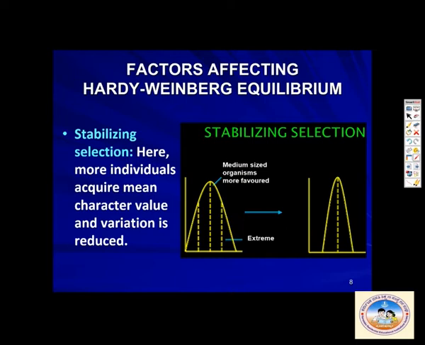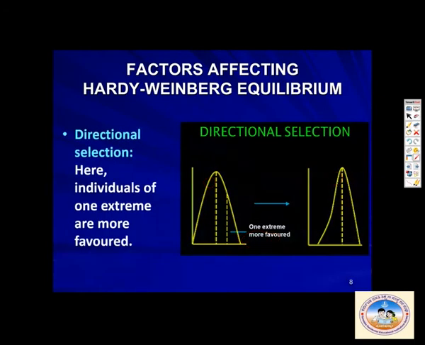So what is happening? These are the extreme ones. These are the medium sized ones. So it is favoring the medium sized one. This is most favored. So what is happening? There are no extreme ones here. Only the medium ones are surviving. So here we acquire the mean character value and the variation is reduced. Understand this, this is very important. Stabilizing selection.